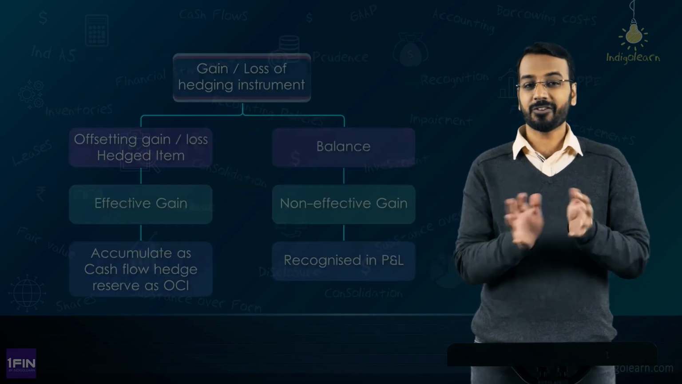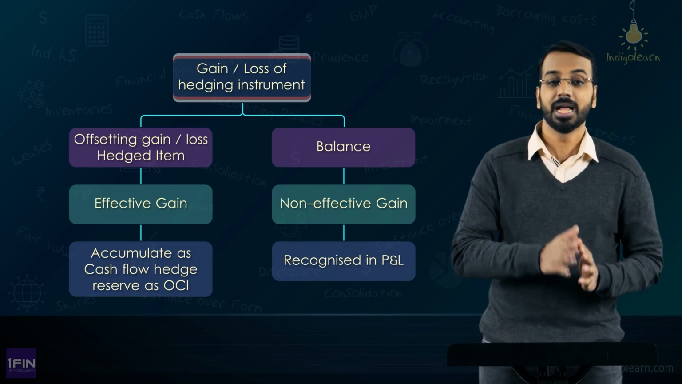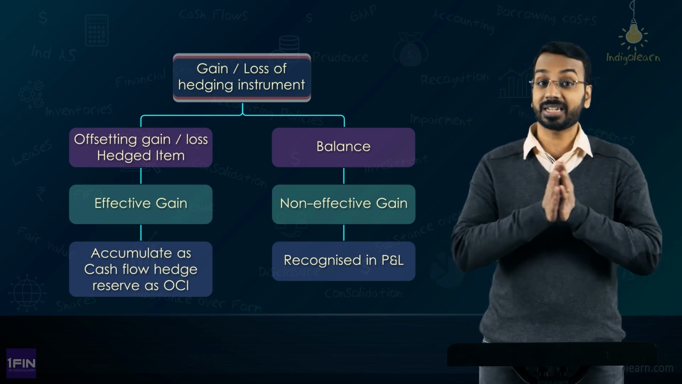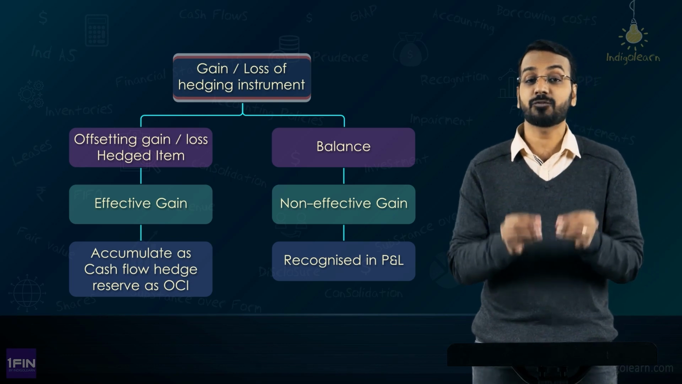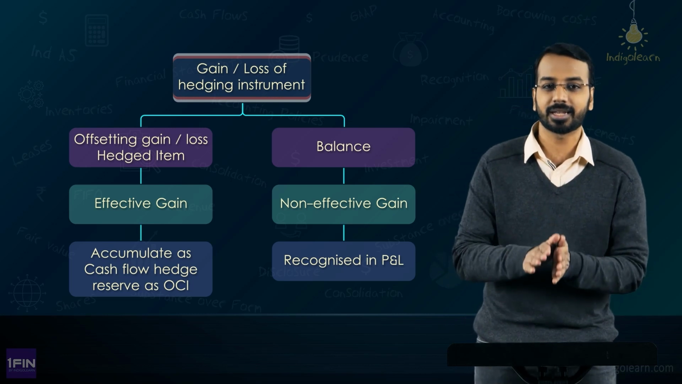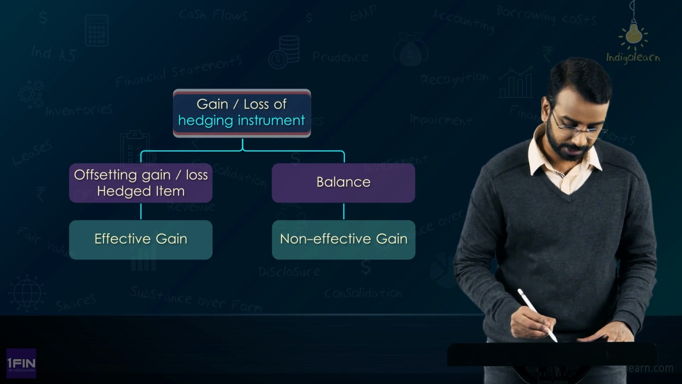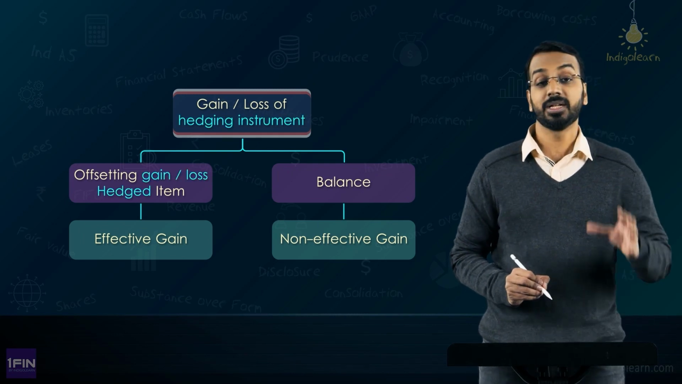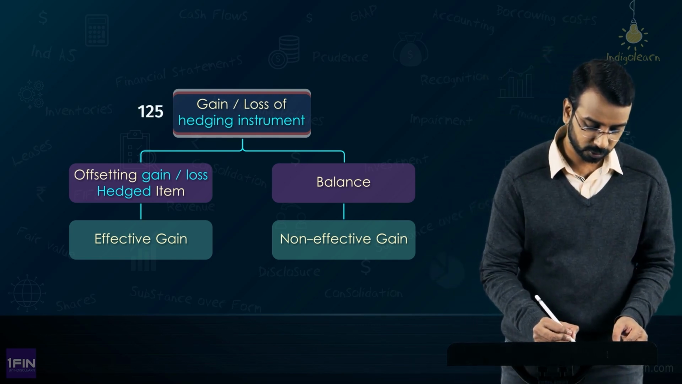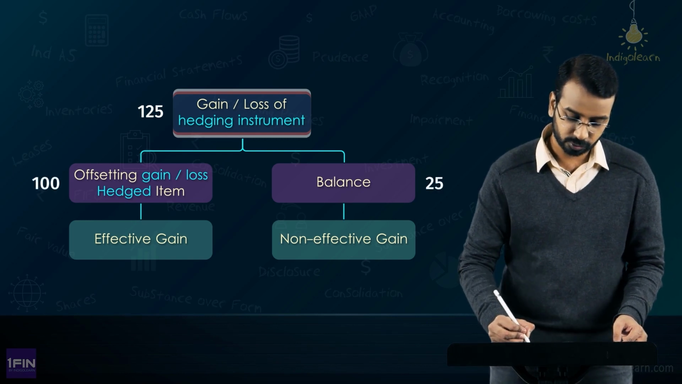Now, why this classification? For a simple rule: the effective portion is accumulated as cash flow hedge reserve under other comprehensive income and the ineffective portion is recognized in P&L. So, whenever you have a cash flow related question, the effective portion is accumulated as cash flow hedge reserve under other comprehensive income and the ineffective portion is recognized in the P&L. Now friends, one more thing that we need to understand is that this gain or loss in the hedging instrument, and the offsetting of the gain or loss on the hedged item, has to be calculated on a cumulative basis. So, as I gave you one example, if this is 125 and this is 100 and this is 25, right, this 25 will go to what?